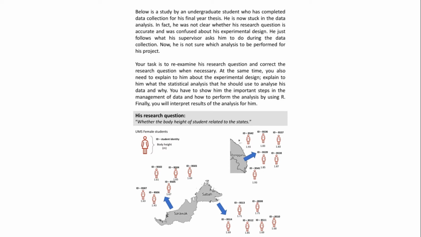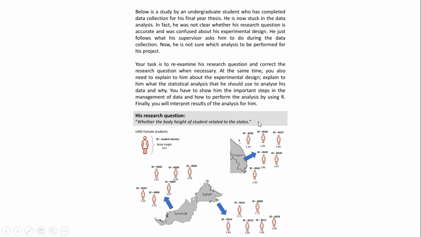So this is the question given. From this question, we can see that there are 6 UMS female students from 3 states: Sarawak, Sabah and Terengganu. Each of the UMS female students from each state have their own body height. So his research question is whether the body height of students is related to the states.